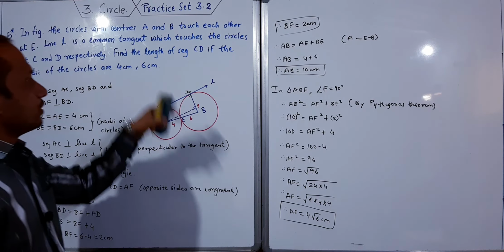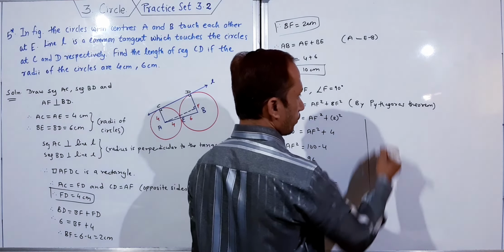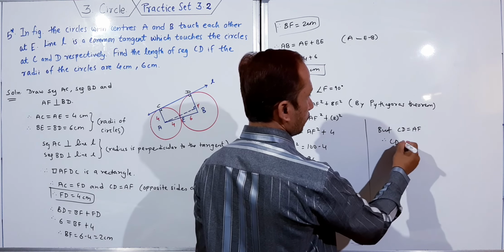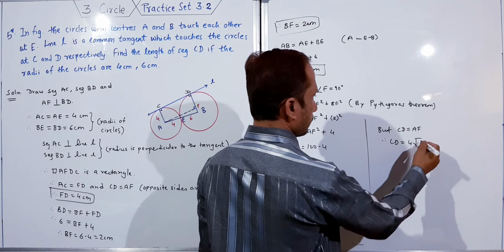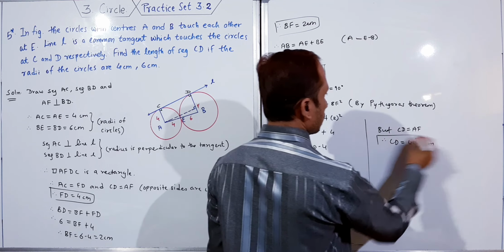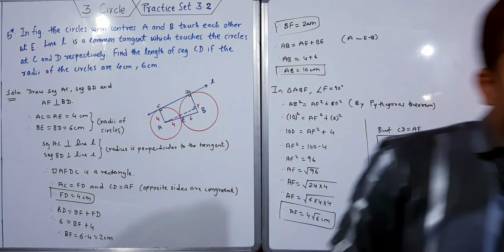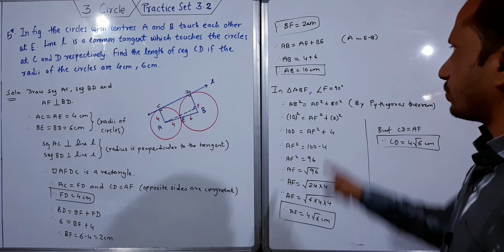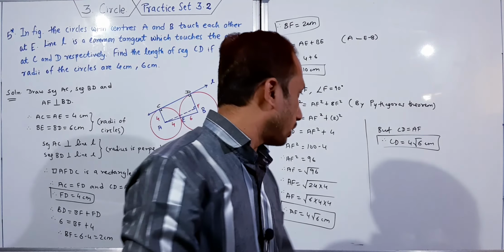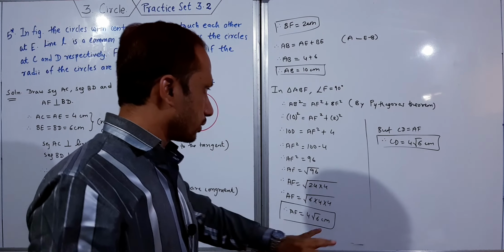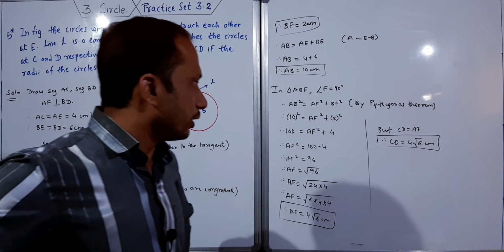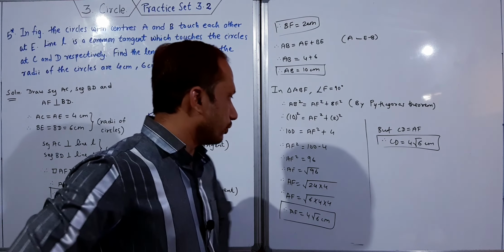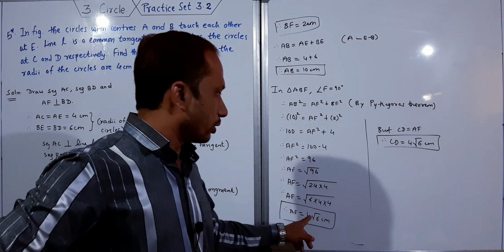Now you know that AF is equal to CD. Therefore CD is equal to 4 root 6 centimeter. Okay, so this is the solution. So in this way you have to solve this. One thing you take care about this solution, is it correct or not, please check it. 96, if I divide by 2 I will get 48, and if I divide again by 2 I will get 24, then 12, and then 6. No problem, please check this.